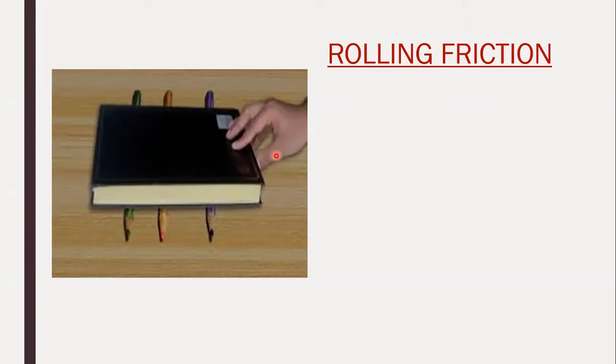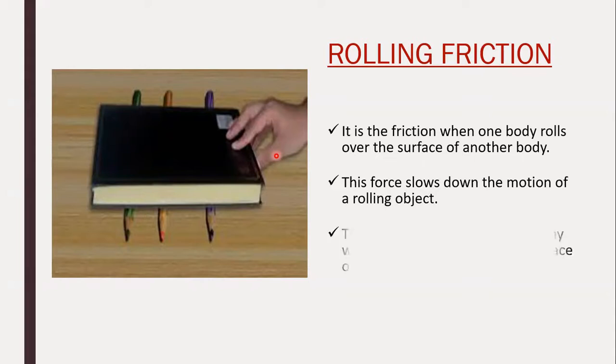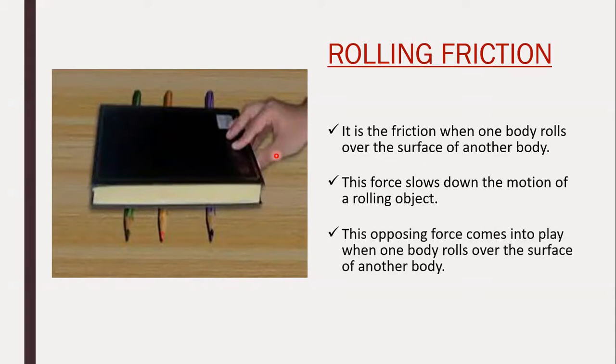So from the activity, we can conclude that rolling friction is the friction when one body rolls over the surface of another body. This force slows down the motion of a rolling object. This opposing force comes into play when one body rolls over the surface of another body.